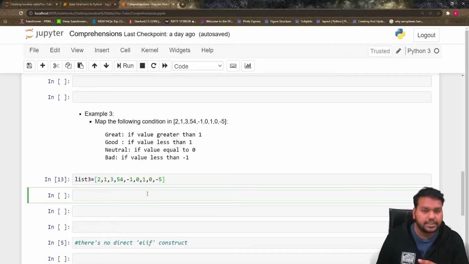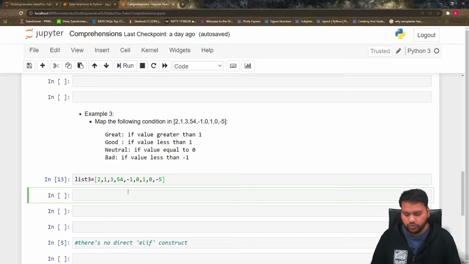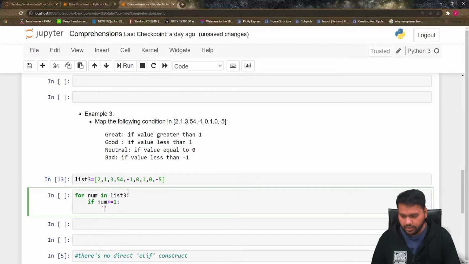Let me write this first with simple Python programming, and then I will show you how you can write it with list comprehension. I have list 3 here, and I have to print these things. First I have to traverse the list and check the number's condition. So we write: for num in list3, then put the condition, if num is greater than or equal to 1, it should print the grade.